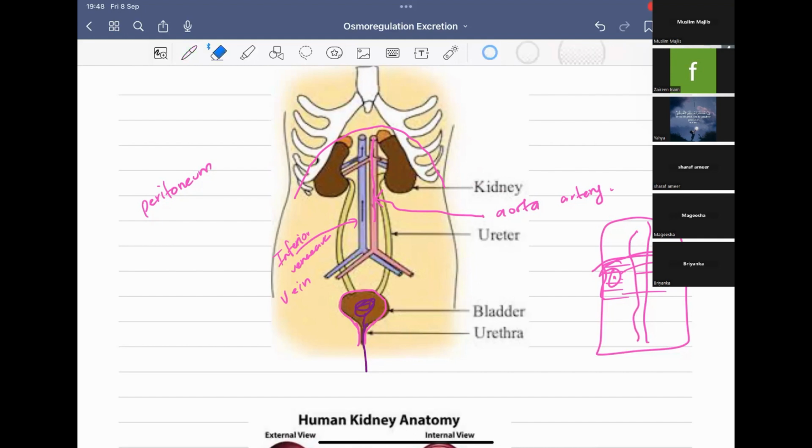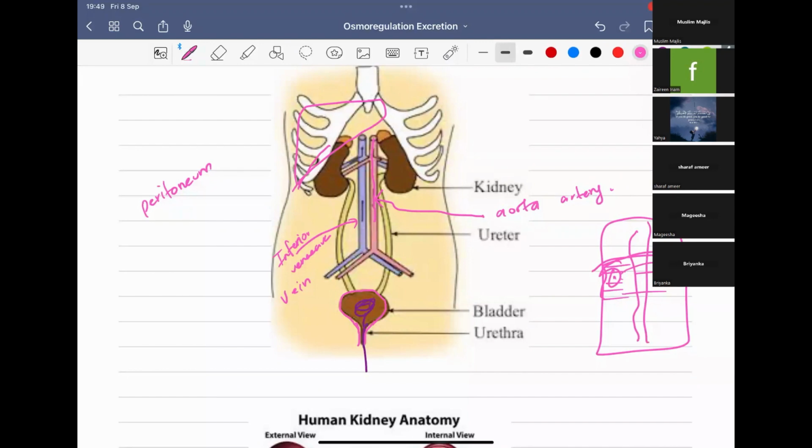Because of the liver, exactly. You have the liver here, and the liver pushes the kidney down. So the right kidney is slightly lower than the left. Don't forget to mention this in your answer.